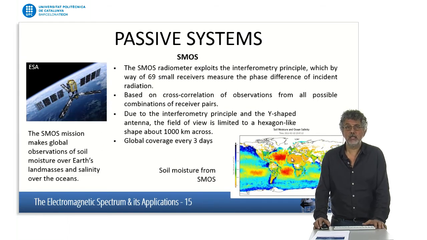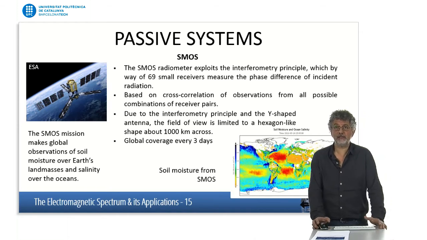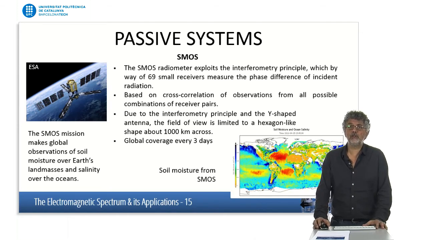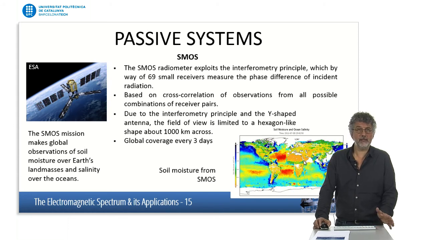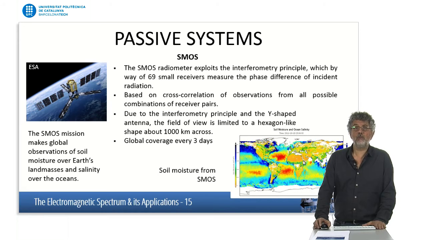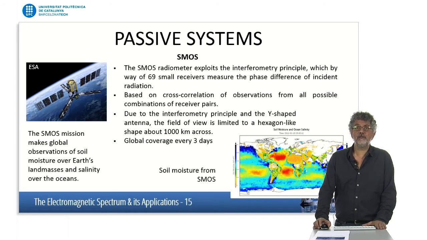For instance, let me show an example of a passive system. These are some results of the SMOS satellite. This SMOS satellite is an observation satellite that measures sea salinity and soil moisture of the Earth, all based on the passive emission of the Earth.